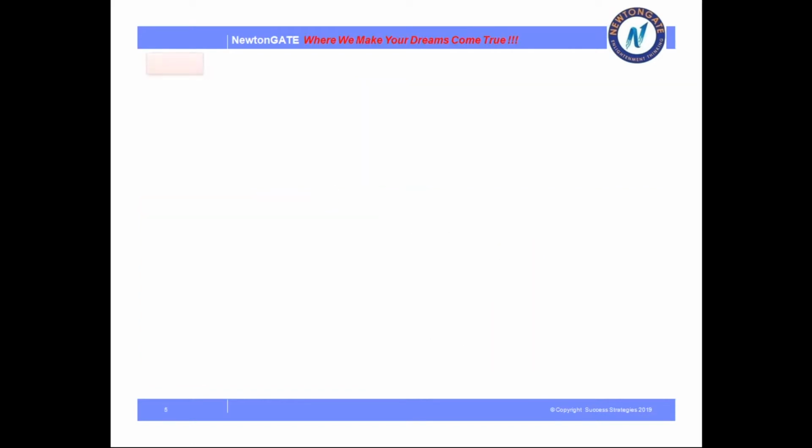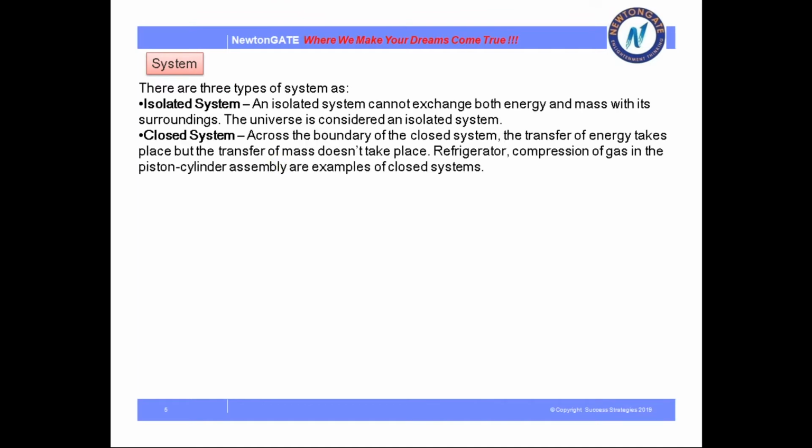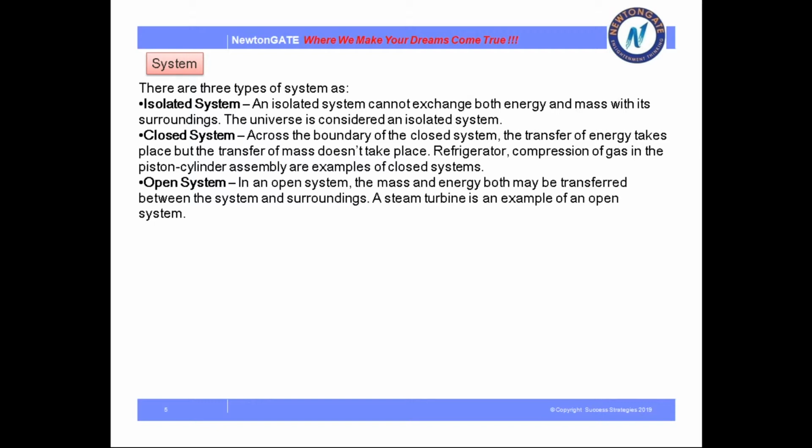Okay. Next, there are three types of system. First is isolated system. What is an isolated system? An isolated system cannot exchange both energy and mass with its surroundings. The universe is considered an isolated system. So isolated system means energy and mass both cannot exchange with its surroundings. This is the isolated system.